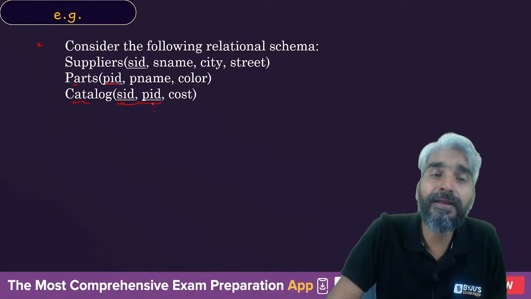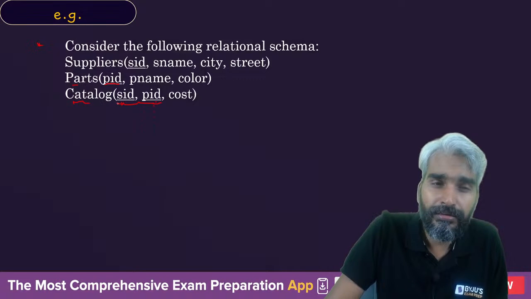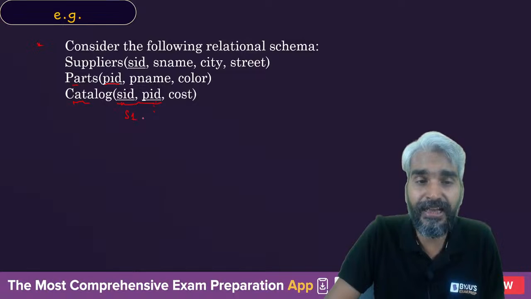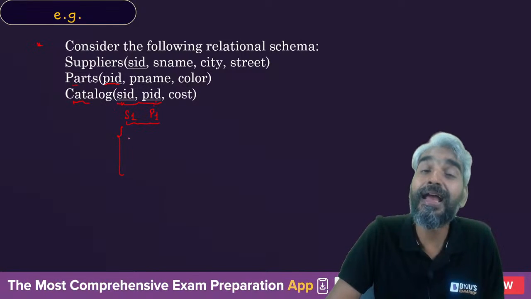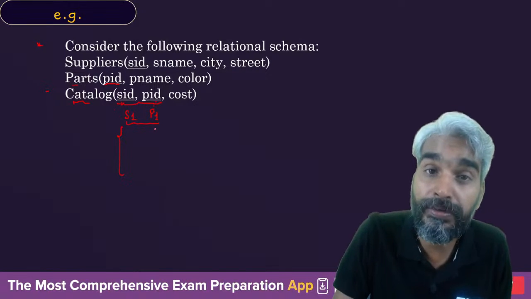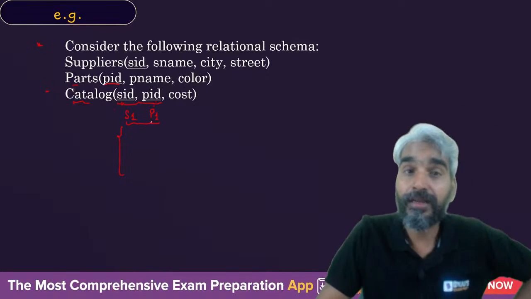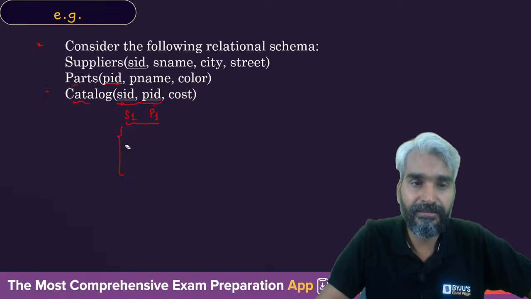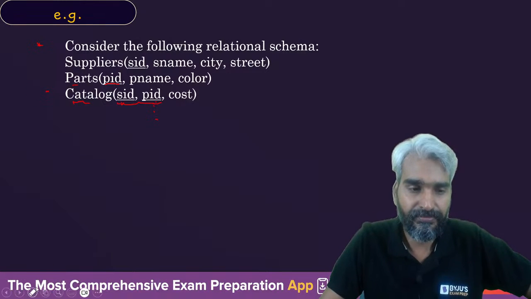Here SID and PID together form the key, which means set-wise the values of SID and PID will be unique. So if you are saying S1 comma P1, then this S1 comma P1 will not be available anywhere else in the Catalog, because these two together are the key, therefore those values cannot be duplicated. That's what we understand from here. Now let's try to understand what's the point.